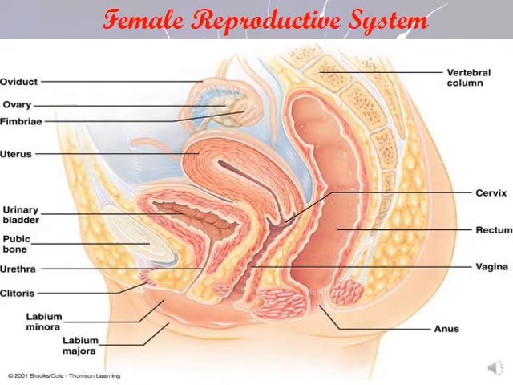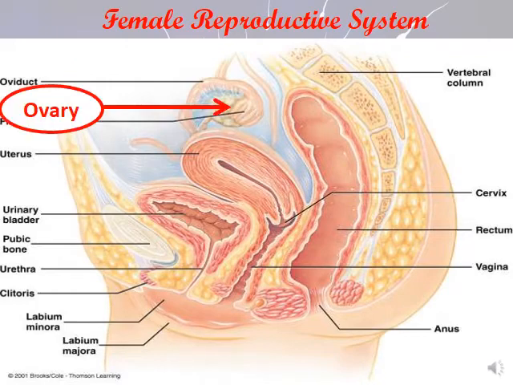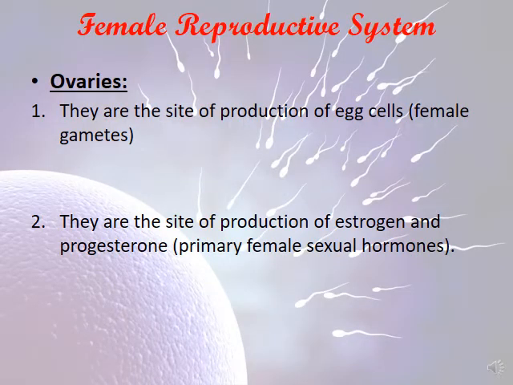Now let's move to the female reproductive system. To start with, we have to start with something special, which is the ovary. The site of production of the egg cells, the female gametes, is called the ovaries.